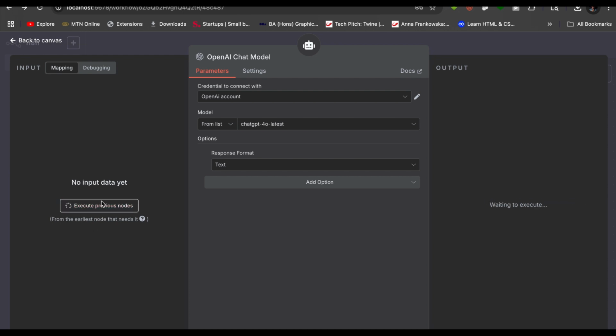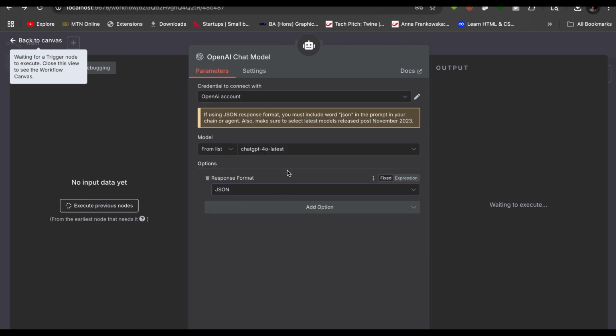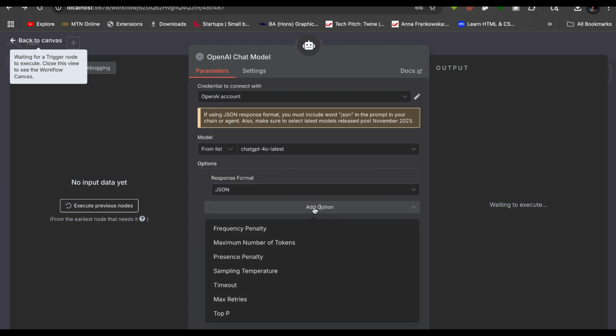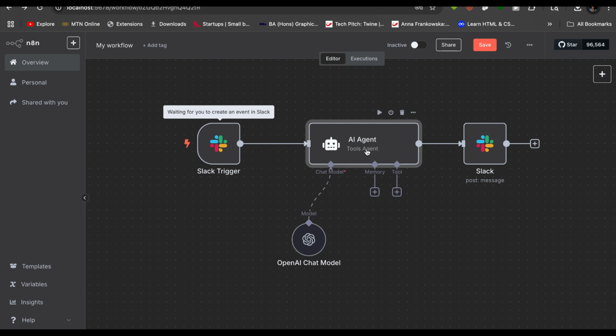It's going to give us anything. Okay, so I think it's waiting for a trigger. Then I think response text. Then I think add option. Okay, we're not working here. So yeah, let's check on this AI agent.